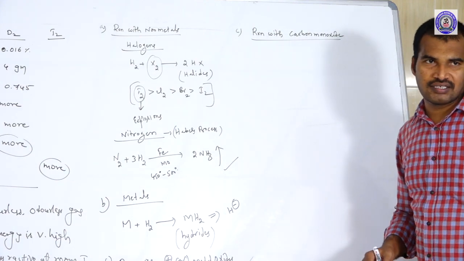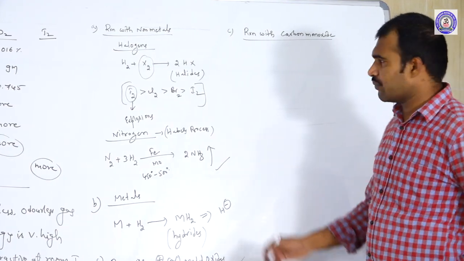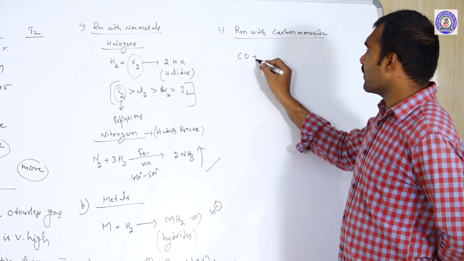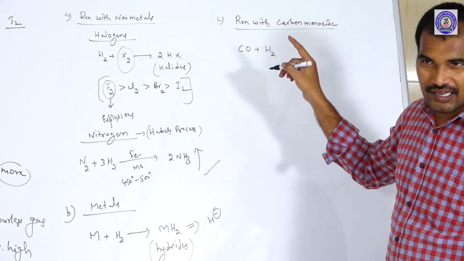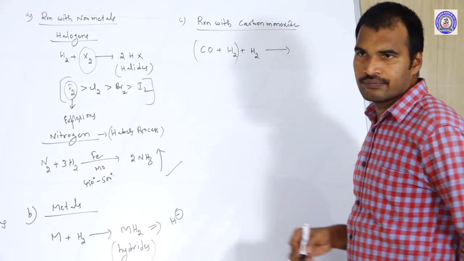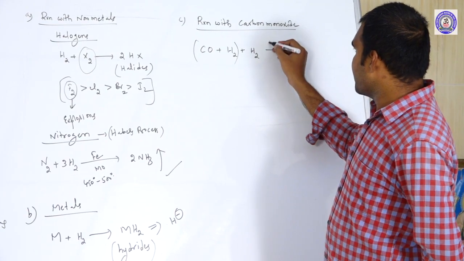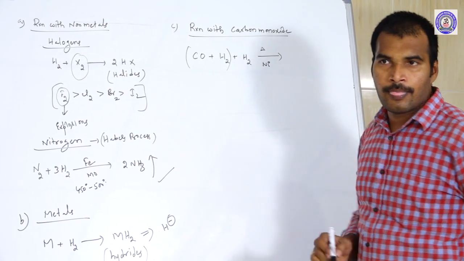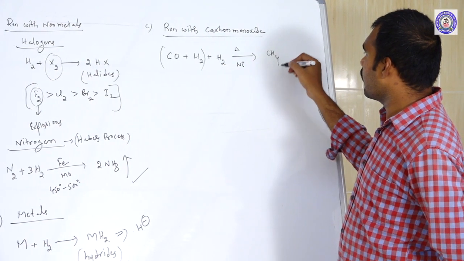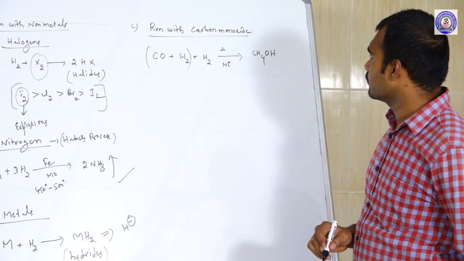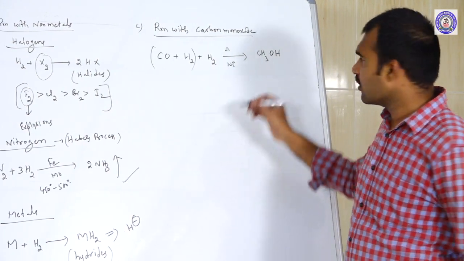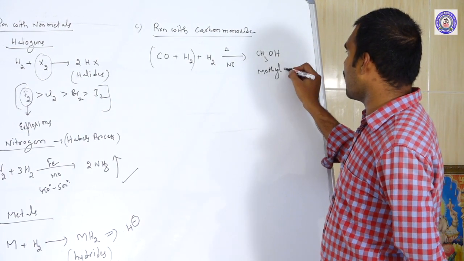Reaction with carbon monoxide. How will hydrogen react with carbon monoxide? If you take CO plus hydrogen, this is what? Water gas. To this you add one more hydrogen. That means when water gas is mixed with hydrogen and heated in the presence of nickel, we get CH3OH. What do we call this? Methanol or methyl alcohol.